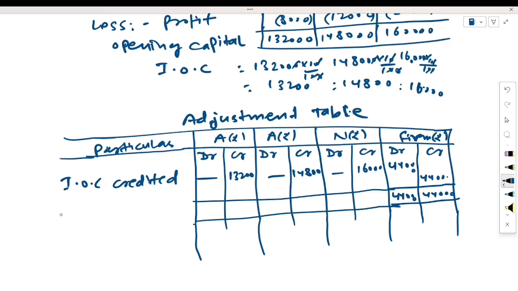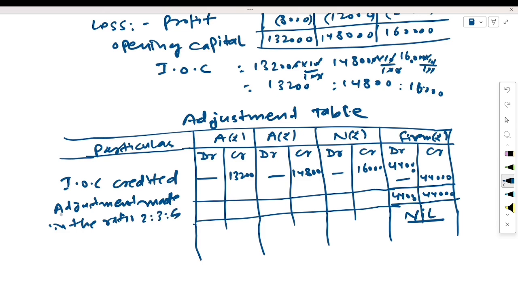This balance will be nil now for the firm. In the firm's side there is 44,000 in the credit balance, so we have to show it on the debit side of the partners. We will write here adjustment made in the ratio 2:3:5. We will distribute this amount 44,000.